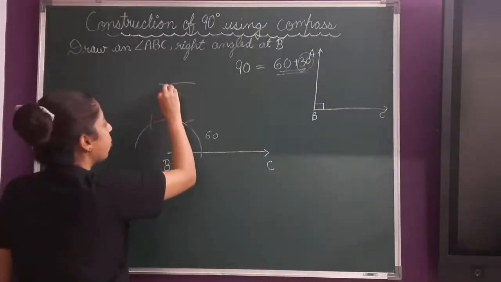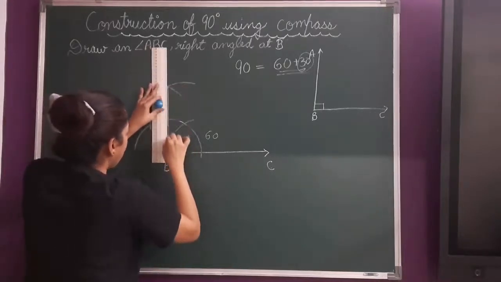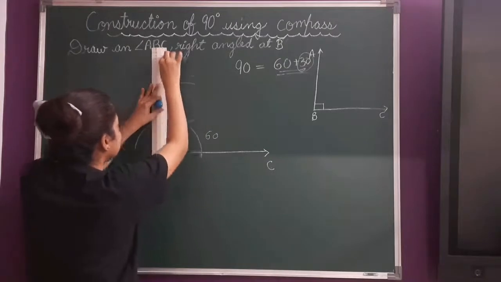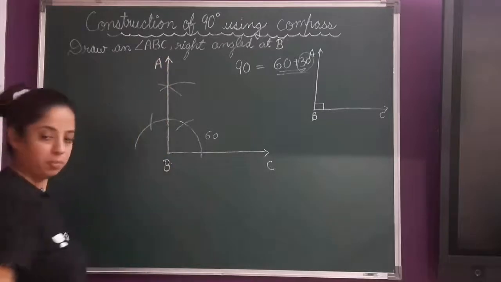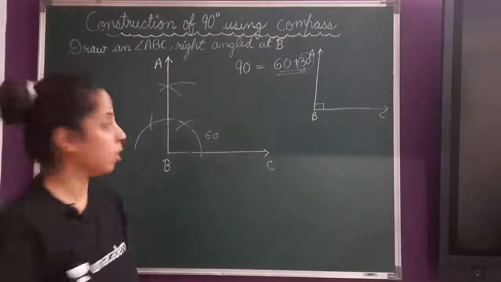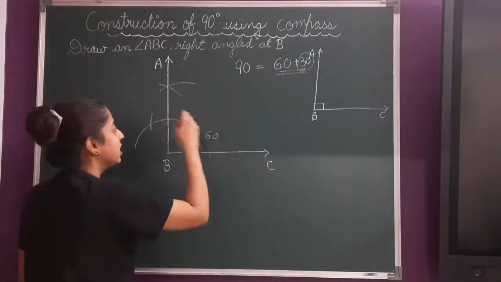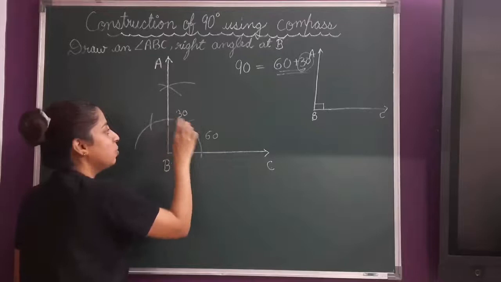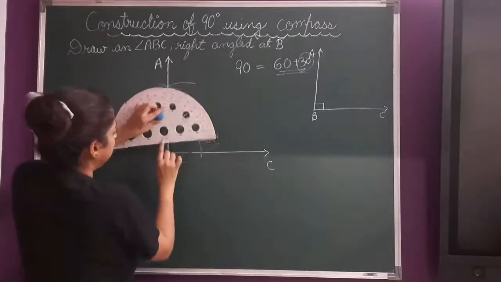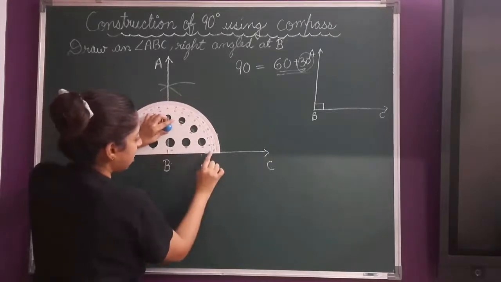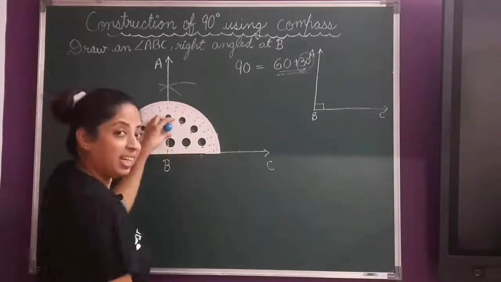Now simply join this point of intersection to your vertex B. You can extend this and this is your ray BA. So children, now angle ABC is the required angle. This is 60 and this is 30, so this full becomes 90. If you want to check, you can use your compass. Keep this point here, starting from the 0, make it in a straight line. Starting from the 0, see, this is exactly 90 degrees.